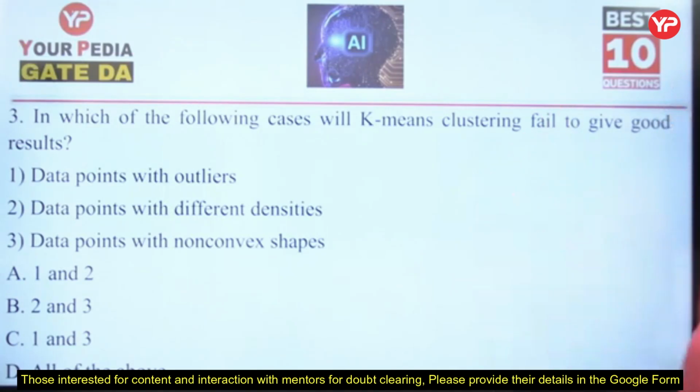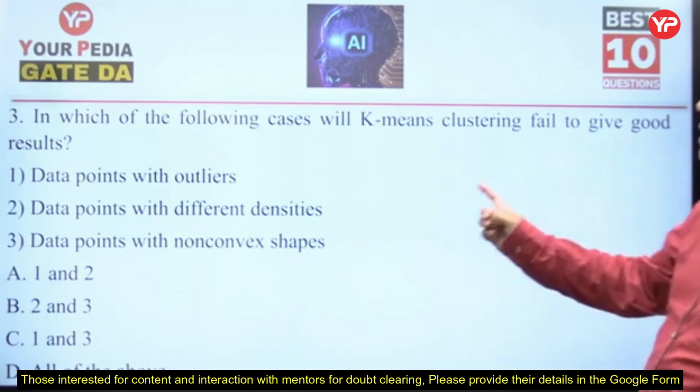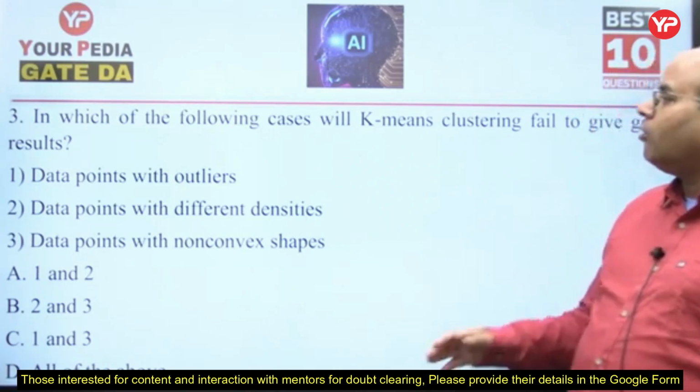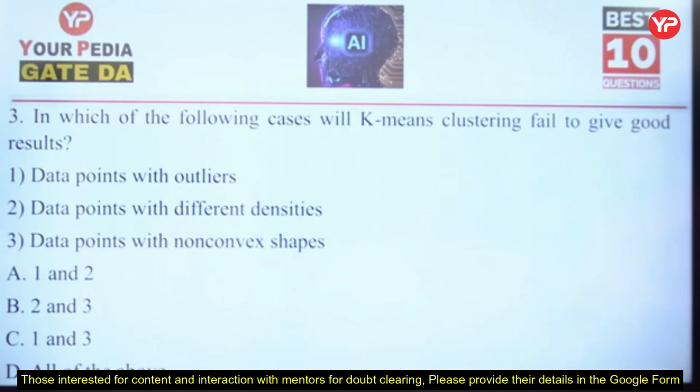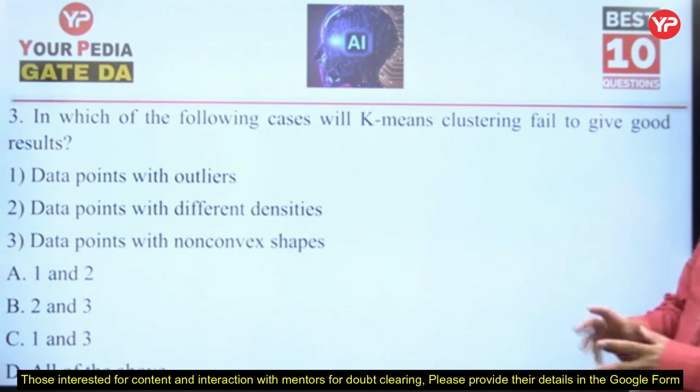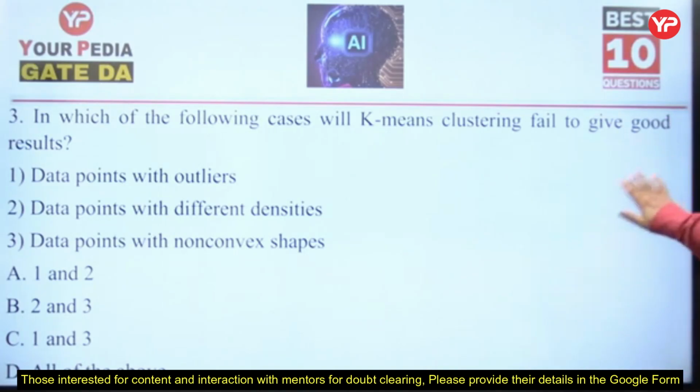So data points with outliers, it will fail. Yes, in data points with outliers it is going to fail. Data points with different densities, again it's going to fail, because it simply takes the distance. And data points with non-convex shapes, again it will fail. Non-convex, different shapes. So all of the above will be the answer.